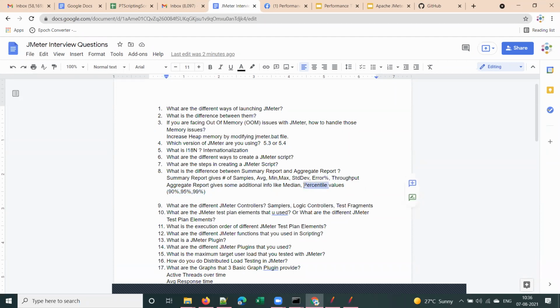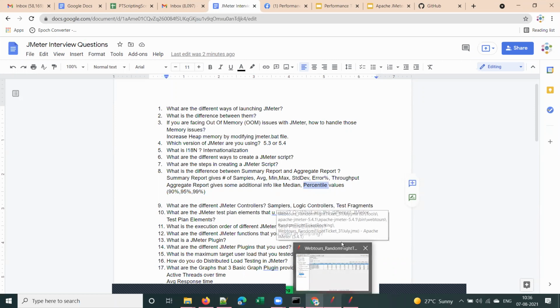Guys, remember that you have to pronounce that as percentile, not percentage. Okay, there is a difference between percentile and percentage. You should pronounce it as percentile. Don't get confused with the symbol. Okay. So you should pronounce that as percentile. All right.